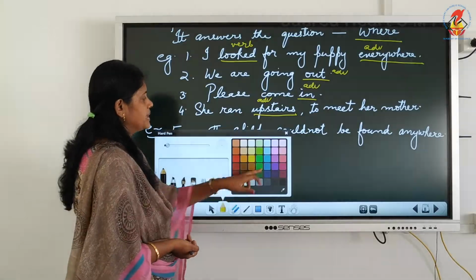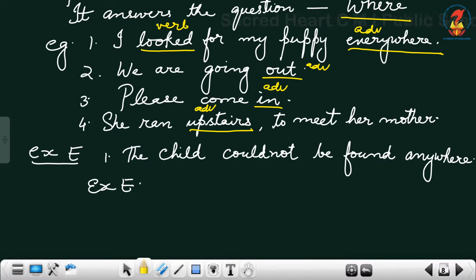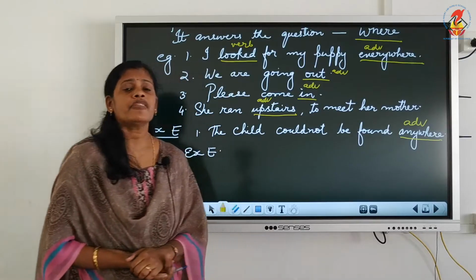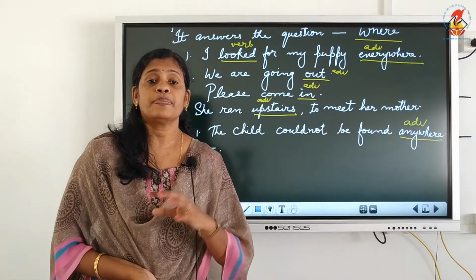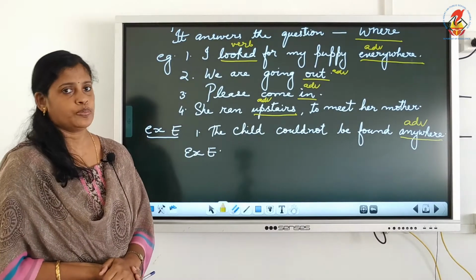The next example is, the child could not be found anywhere. So they were searching for a child, and which places did they search? They searched maybe everywhere, but the child could not be found anywhere. The word anywhere is the adverb. So an adverb of place tells you the place where the action took place.